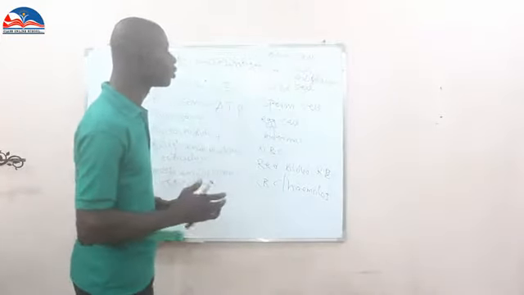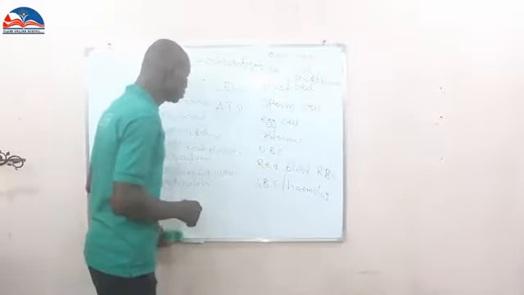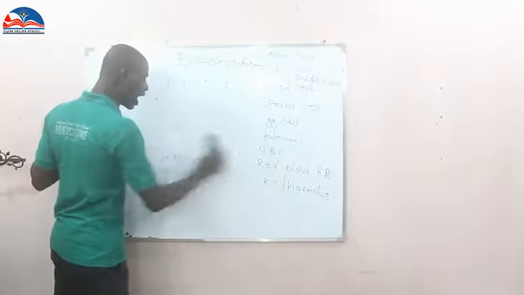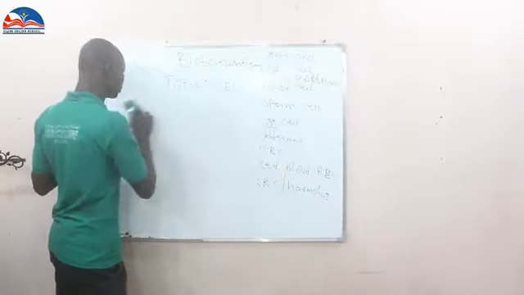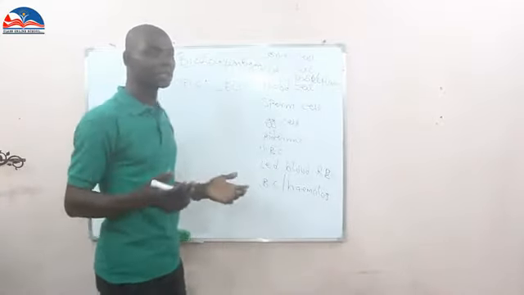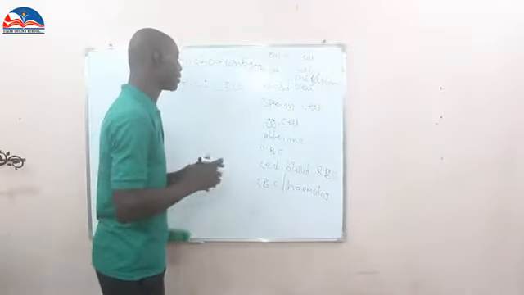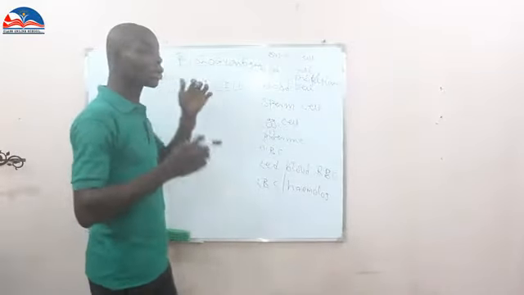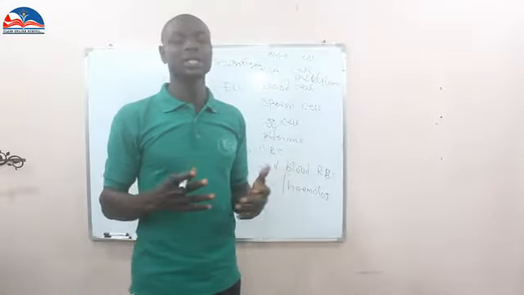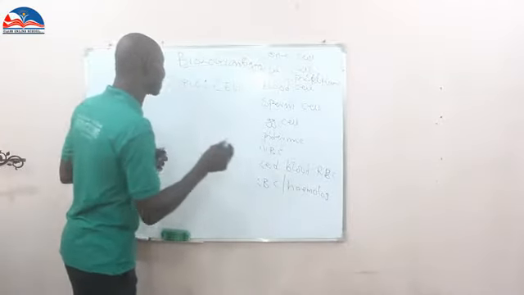Let's quickly go to other sectors of these cells. Now, in a cell, we also have the following: the difference between plant cells and animal cells. When you talk about plant cells, a plant cell has the mitochondria. We have what we call the similarity and the difference.